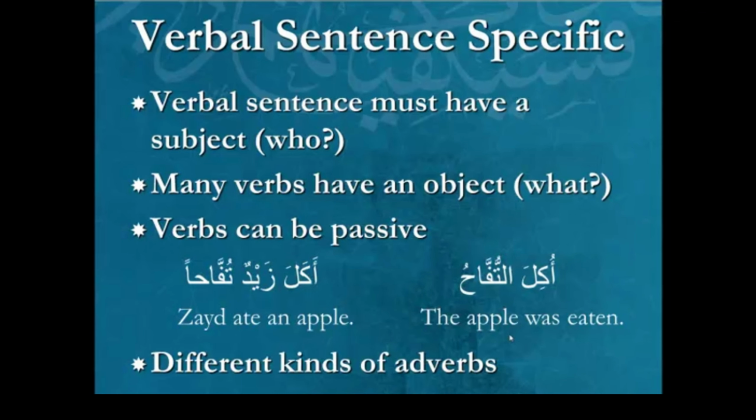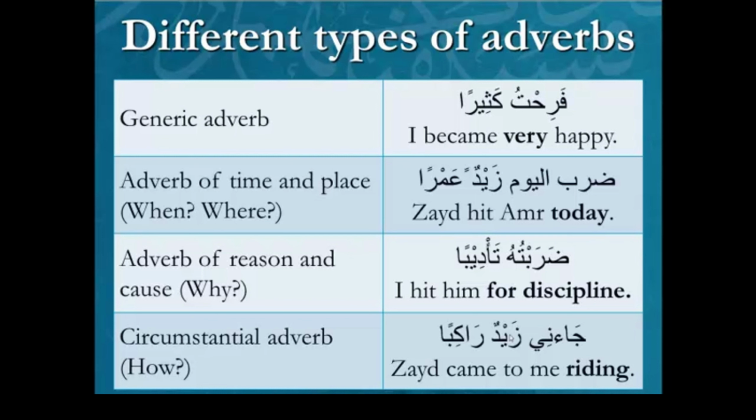Other than that, we can have different kinds of adverbs which I've already alluded to. When, where, how, why. Okay, so those adverbs are now here on the screen, 4 of them. If it's generic, without any time connotation, without any place connotation, reason, cause, why, how, none of that, just modifying the masdar meaning within the verb. In other words, the action component of the verb. I became very happy, I became extremely happy. So that's a possible usage. Okay, so it has a name which we'll give to you as we move forward with the presentation.